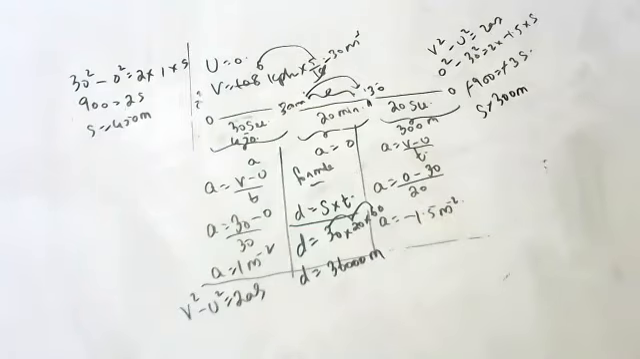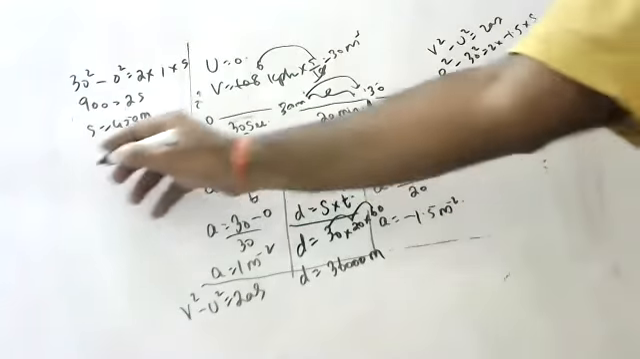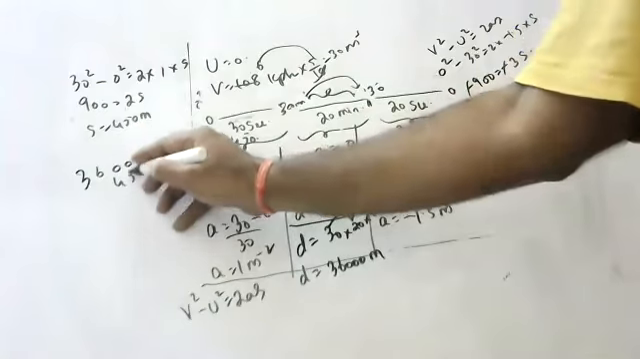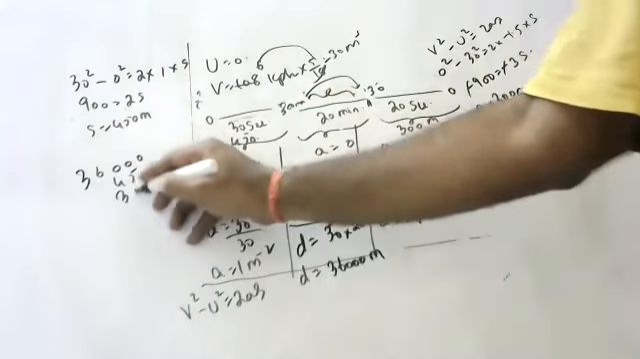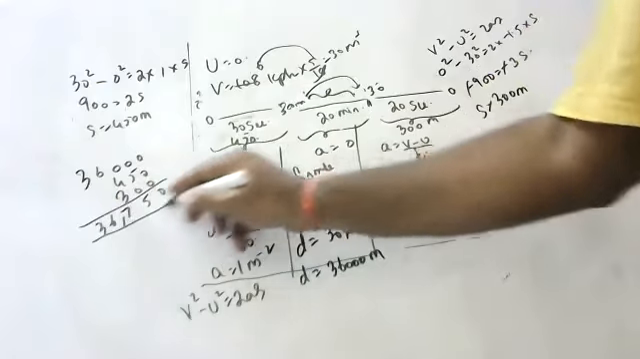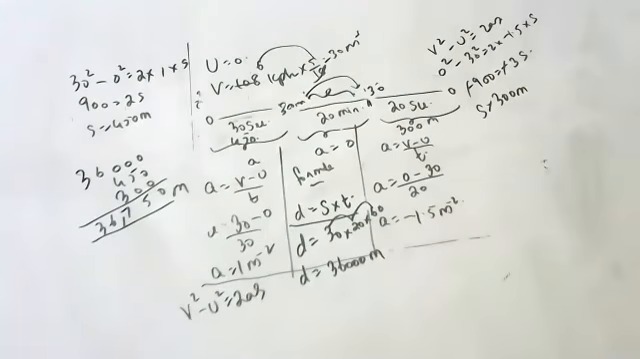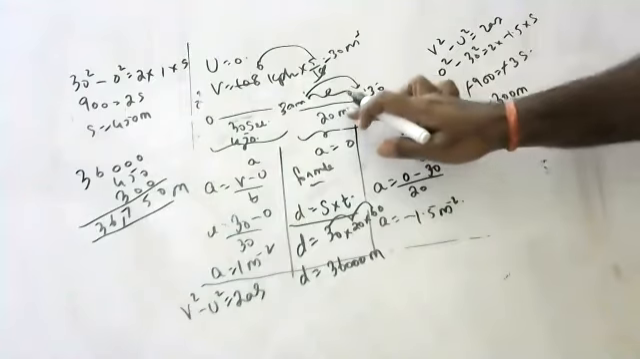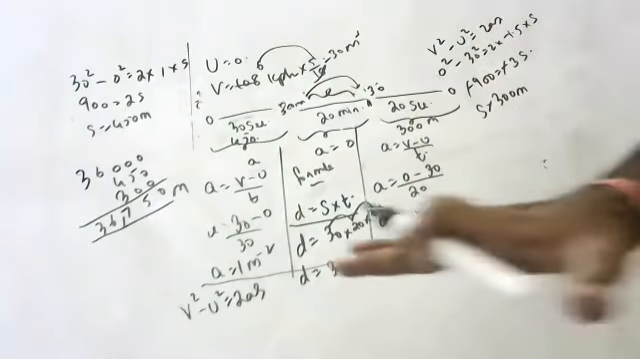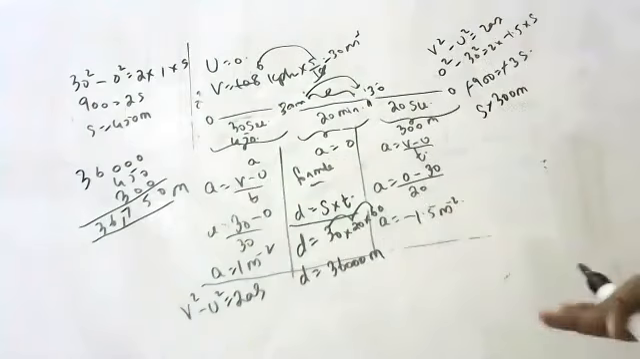So total distance I wanted. Total distance is 36,000 plus 450 plus 300, so 36,750. This much distance it traveled. I think, children, there is some printing mistake. It may not be minutes, it may be seconds. But whether it is minutes or seconds is not important. How to do the sum is important.